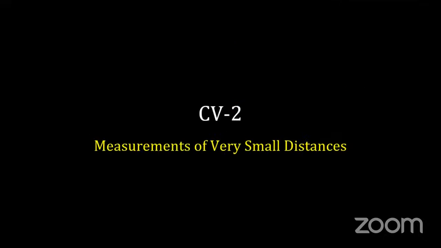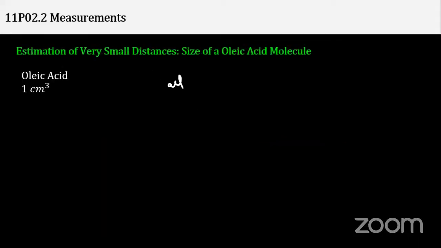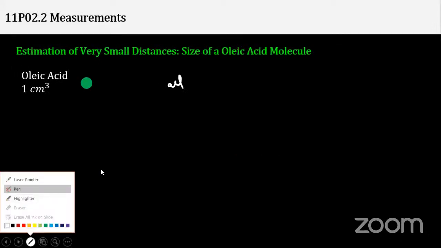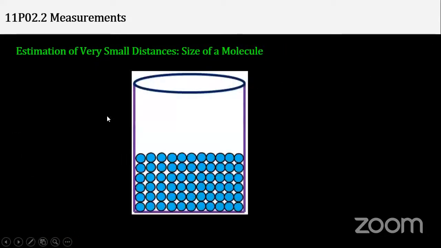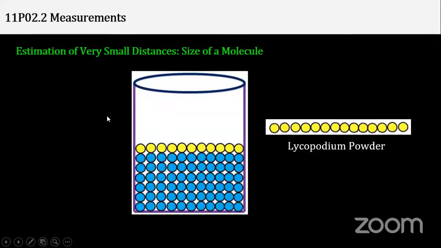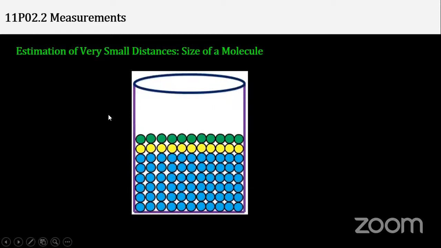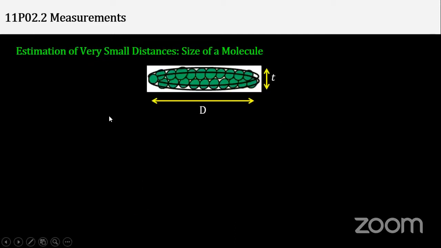If we also need to find measurements for micro scale particles, macro is big, micro is very small, for this also some methods are implemented. Suppose you have oleic acid, solution of alcohol. Suppose you need to find the size of the molecule. These are different methods given.